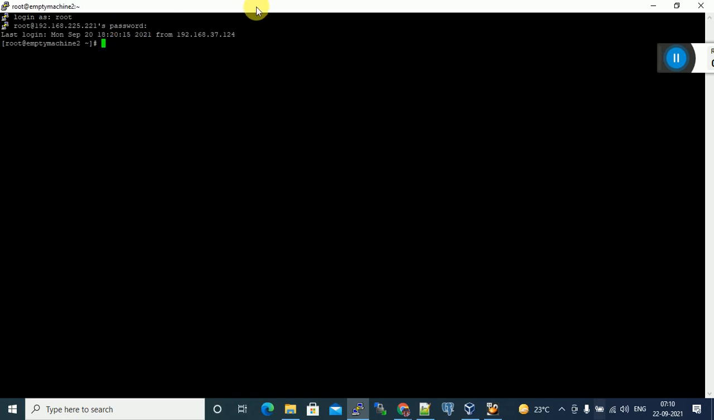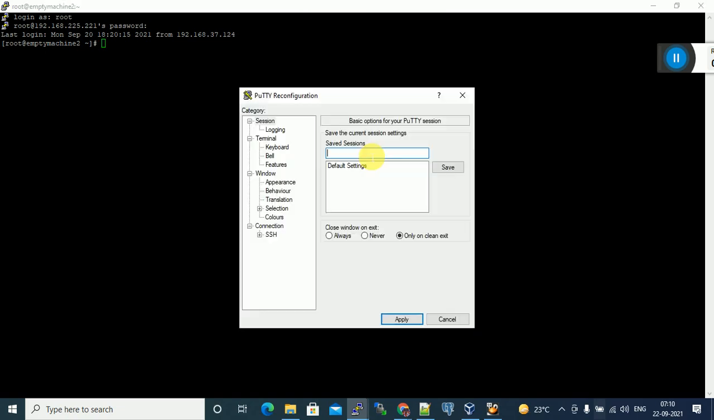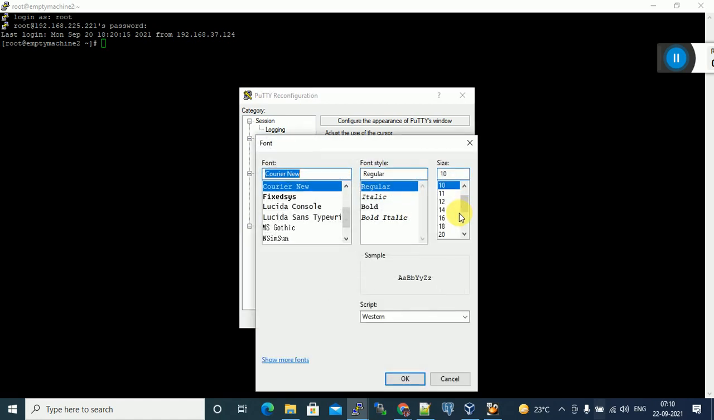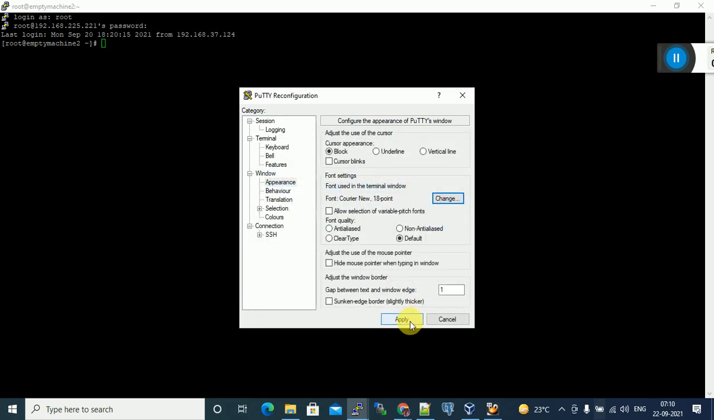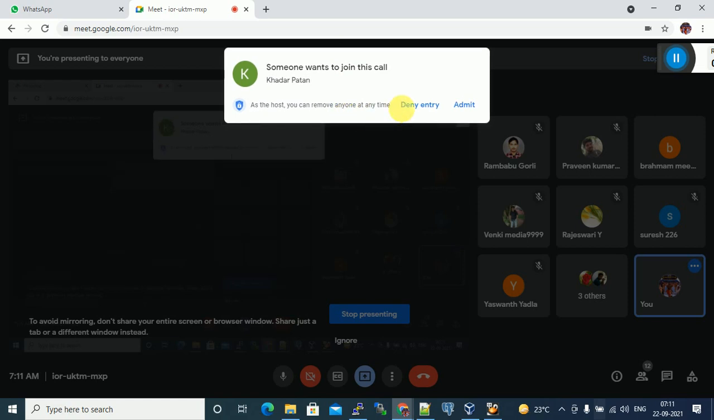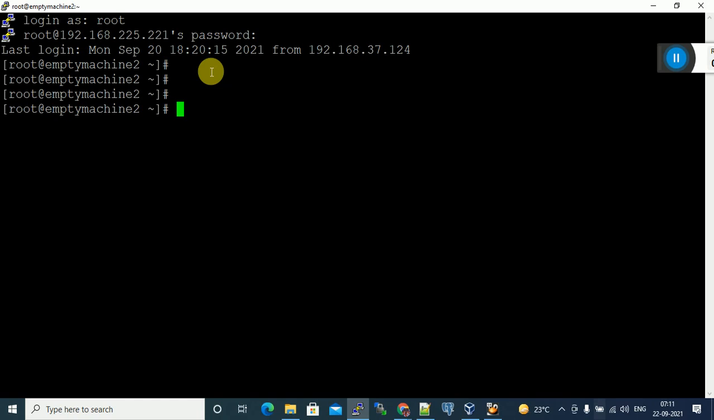What is the password? Oracle, I gave. So how to increase the font size? In the Putty white color menu bar, right click on that, change settings. Appearance, click on change, click on 18. You can change the number to 18. Click on OK, click on apply. Font size increased. Our Putty font size increased. So from here you can easily run the commands.